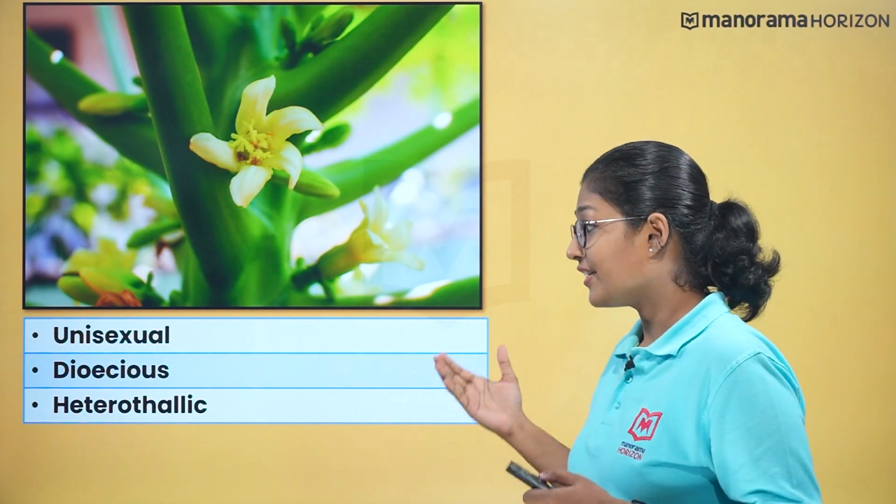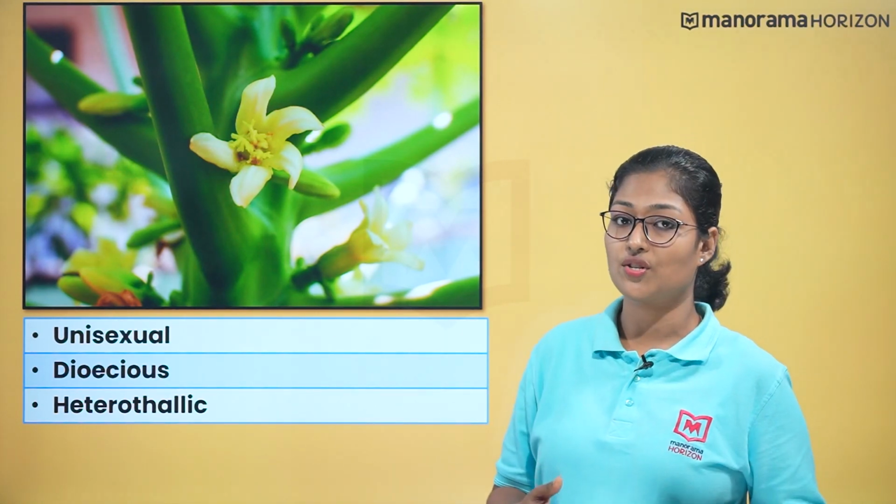Let us now focus on the reproductive features of plants. The reproductive organs of a plant are flowers, and the flowers having either male or female reproductive structures are known as unisexual or dioecious or heterothallic structures.